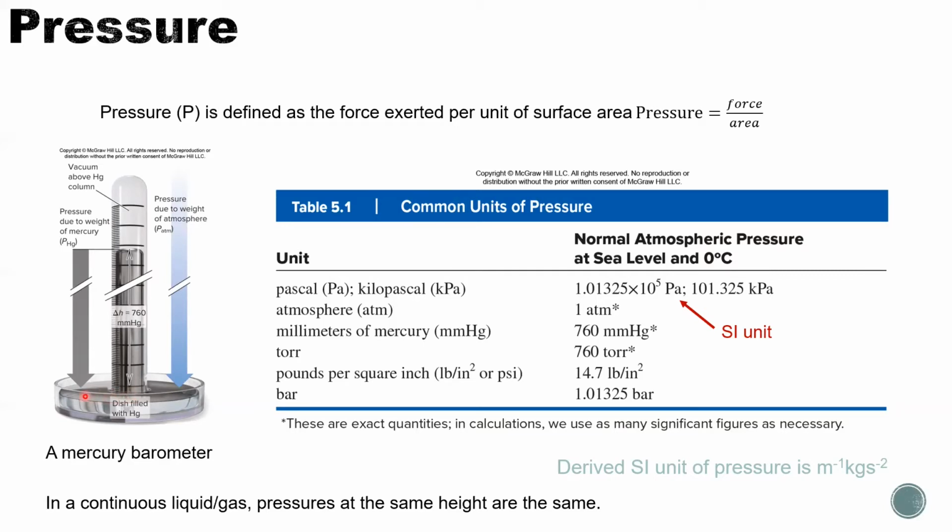The surface of the mercury liquid experiences the atmospheric pressure, so it's 1 atm. Inside the tube, it experiences the pressure from the mercury column. Because on top is vacuum, the height of the mercury column can be used to describe how much the atmospheric pressure is. So that's how 760 millimeters of mercury comes into being.